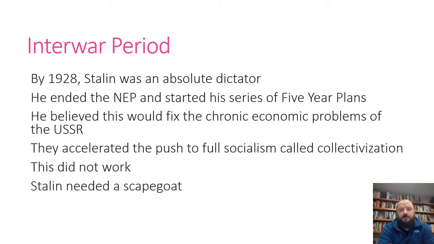By 1928, Stalin was an absolute dictator. He ended the NEP, the New Economic Policy that Lenin had started. It had been moderately successful, I say moderately, very, very minorly successful. It was more successful than communism, we'll put it that way. And it had been more successful than communism because at the heart of Lenin's NEP plan was a tiny bit of capitalism. That was the only thing that kept starvation at bay.